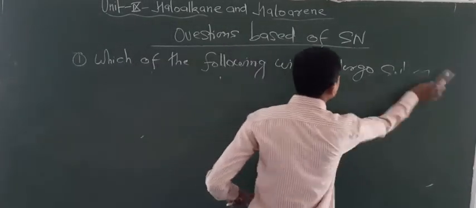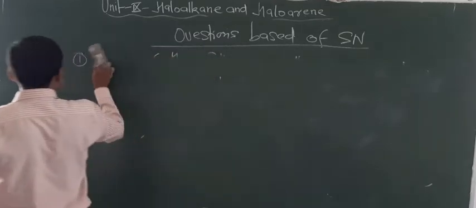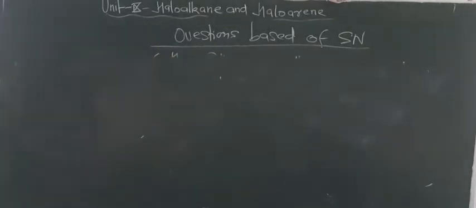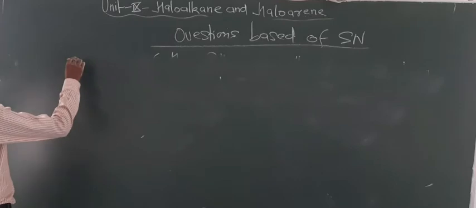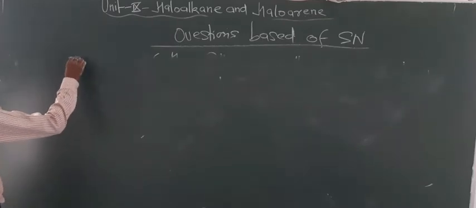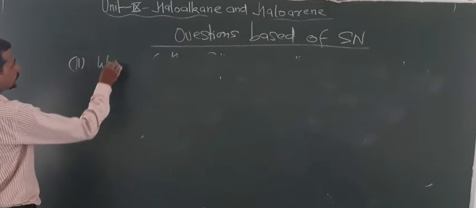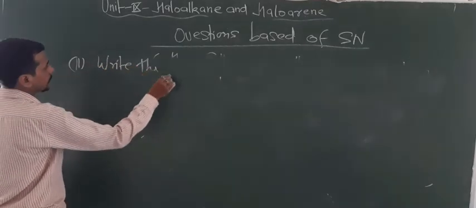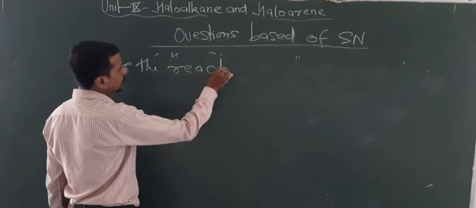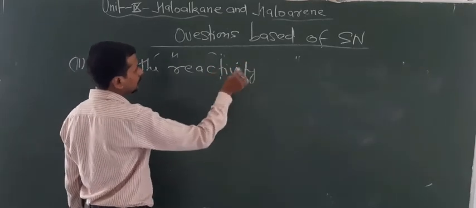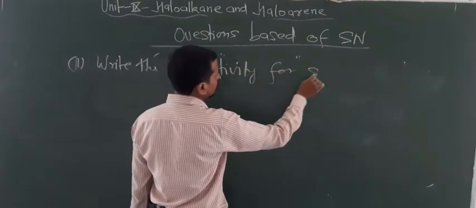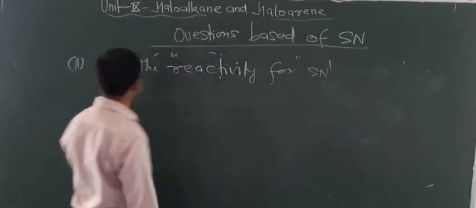Write the order of SN1 reactivity. So this type of question also may be given. Question number 2. Write the reactivity order for SN1 reaction.